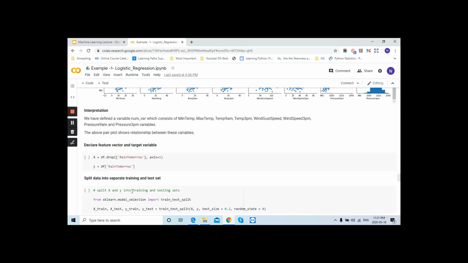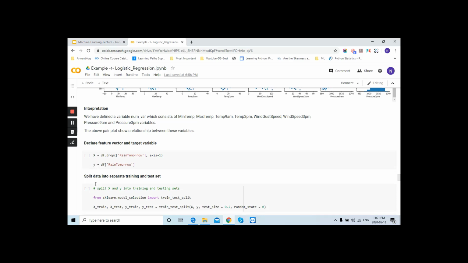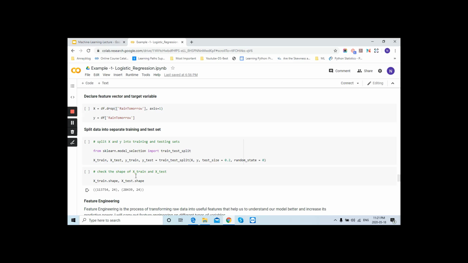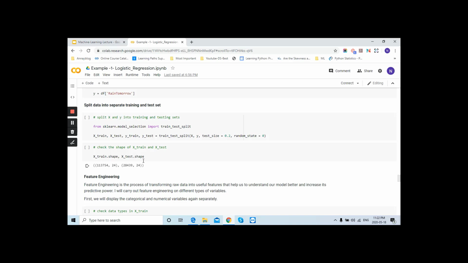Now we will declare the feature vector and target variable. We are going to drop the label because we don't require it. As I told you, our target variable will always be on the y-axis. Now we will split the data using the train_test_split function, importing it from sklearn model selection, and I am taking the test size as 0.2. That means 20% of our data would be test data, and the rest 80% would be your training data set, right? So this is the X train shape, X test shape.